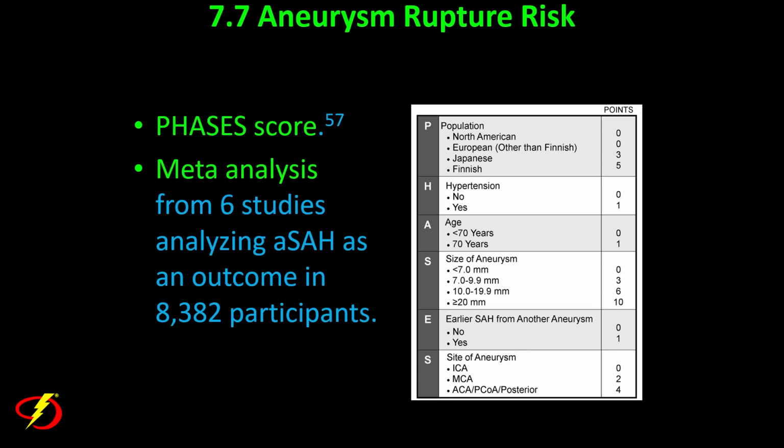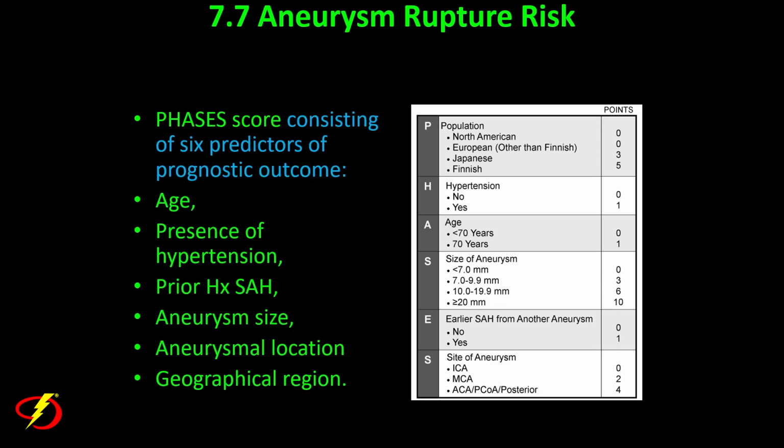So there's another way to try to determine the rupture rate of unruptured brain aneurysms, and that is the PHASES score. This was a meta-analysis involving over 8,000 patients. And this score consists of multiple different components, including age, presence of hypertension, prior history of subarachnoid hemorrhage, aneurysm size, aneurysm location, and geographical location.